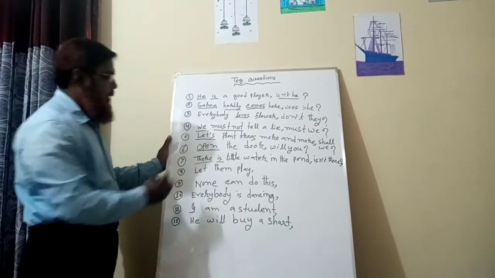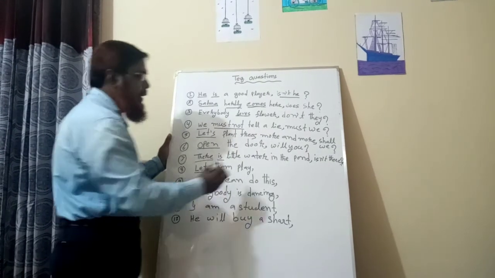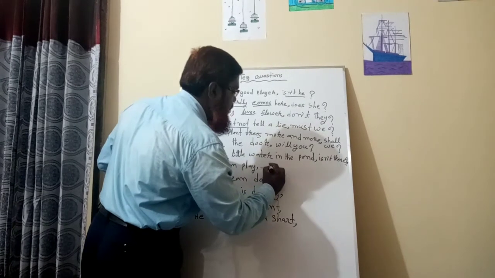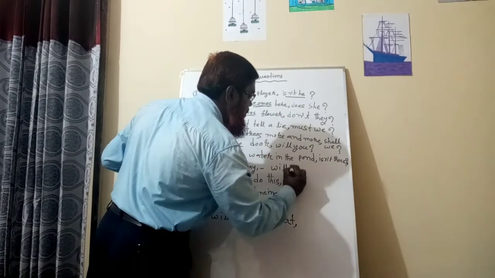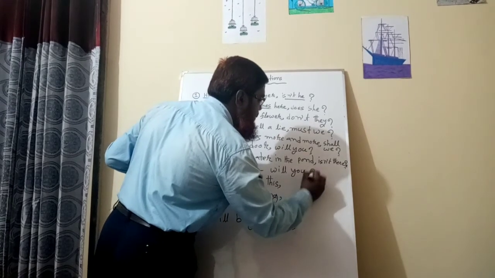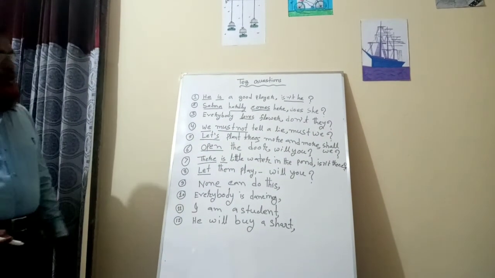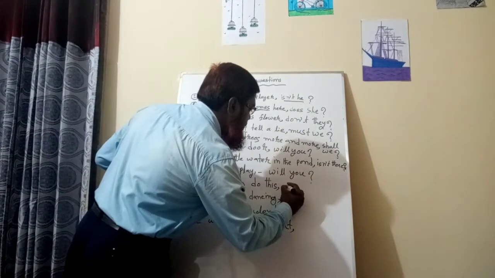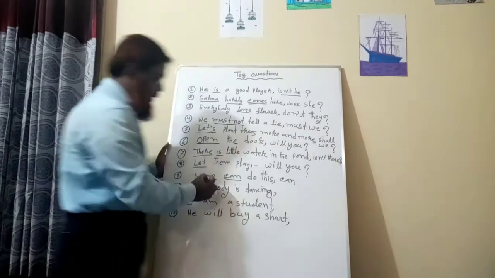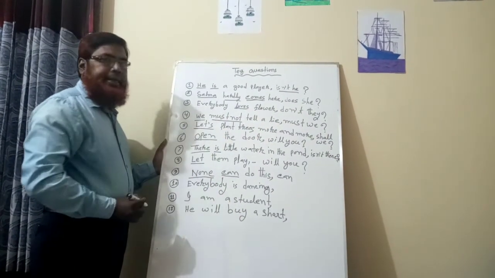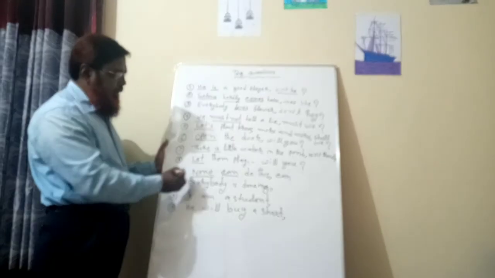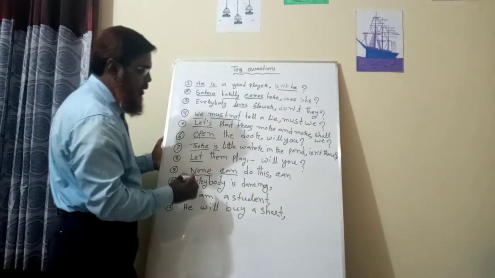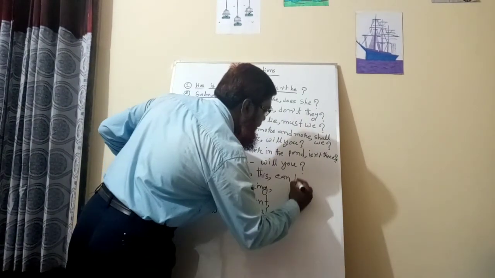Then, let them play. These are the rules of let. There is no let's or let us, so the tag question will be will you, as an imperative sentence. None can do this. Here the auxiliary verb can is present. As none is a negative word, there is no need to use not, and the subject will be they because it is one of the ten words: none, no one. Can, they.